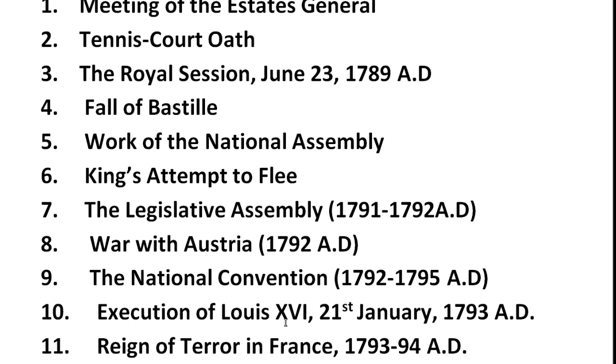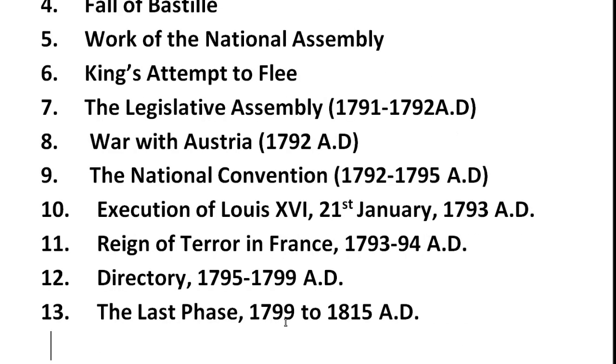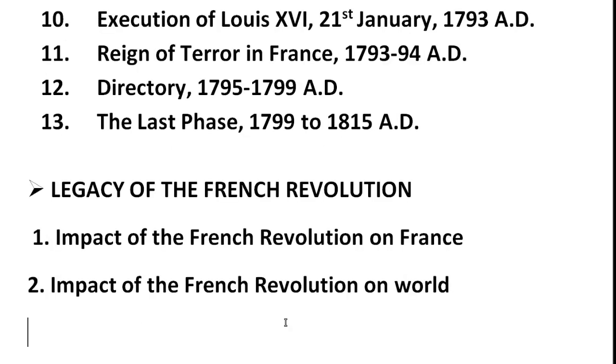First is the meeting of the Estates General, the Tennis Court Oath I mentioned here, then the Royal Session, fall of the Bastille, work of the National Assembly, King's attempt to flee, the Legislative Assembly, war with Austria, the National Convention, execution of Louis XVI, Reign of Terror in France, Directory, the last phase, and last is the legacy of the French Revolution.